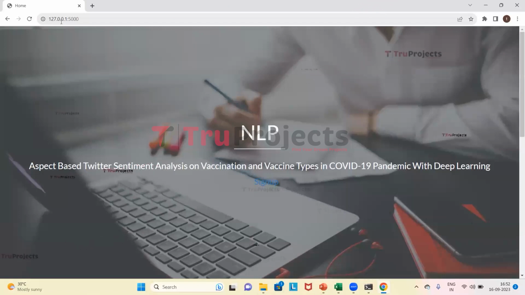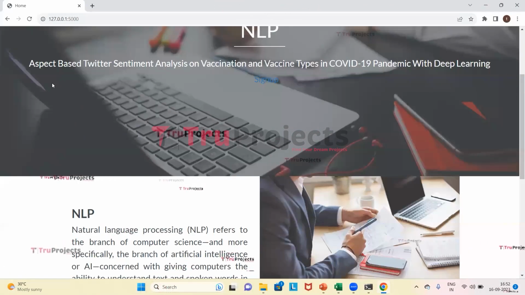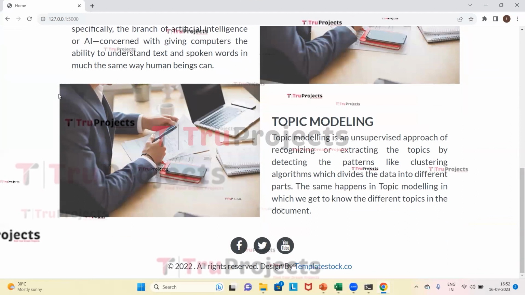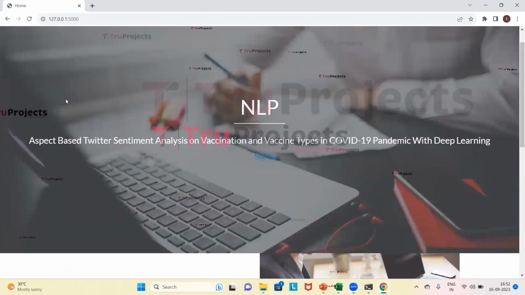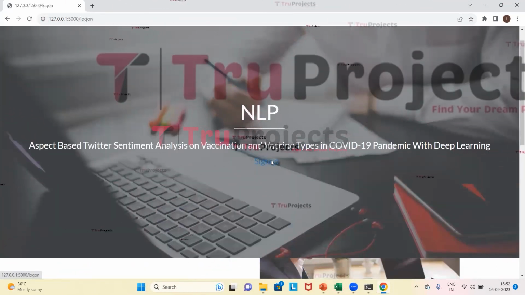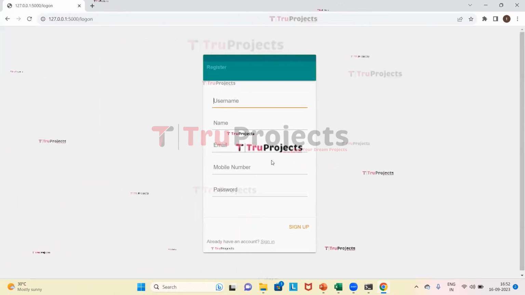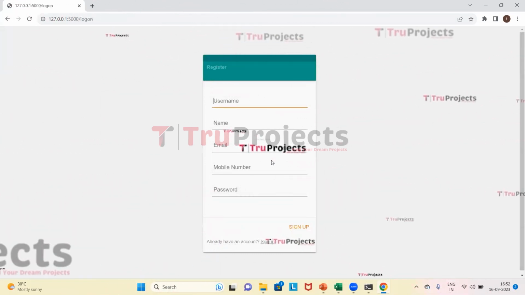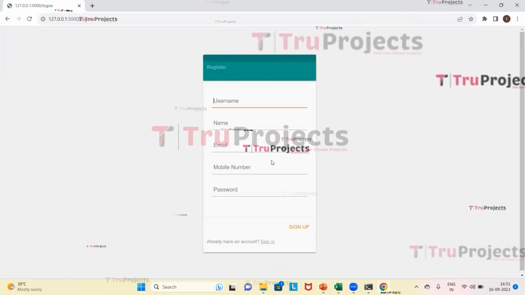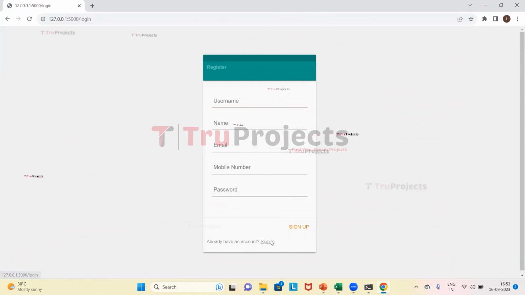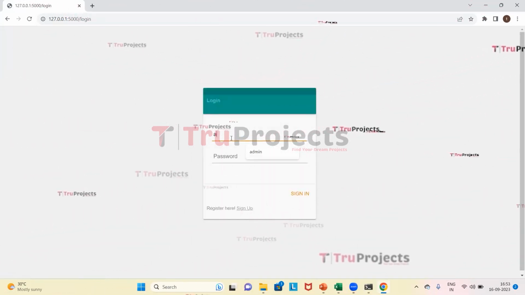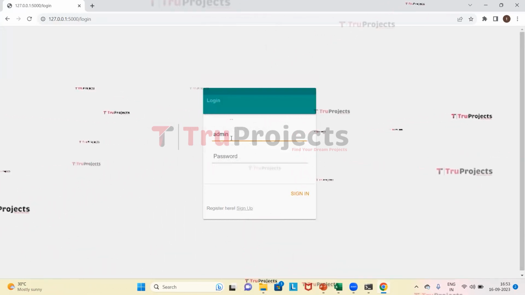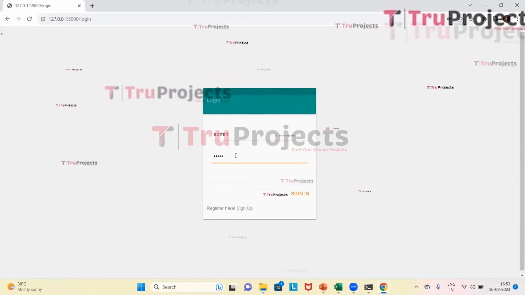So this has redirected to the home page of the project, which is displayed in the browser. And this front end is built by using the Flask framework. Now we need to click on sign up. Here we need to enter the registration details if we are registering newly. I have already registered, so I'll directly click on sign in. So here I need to provide my username and the password and click on sign in.